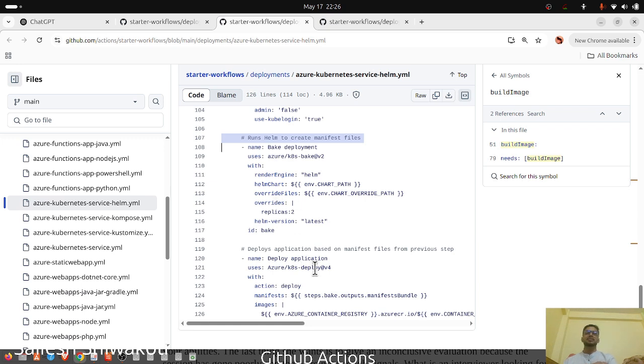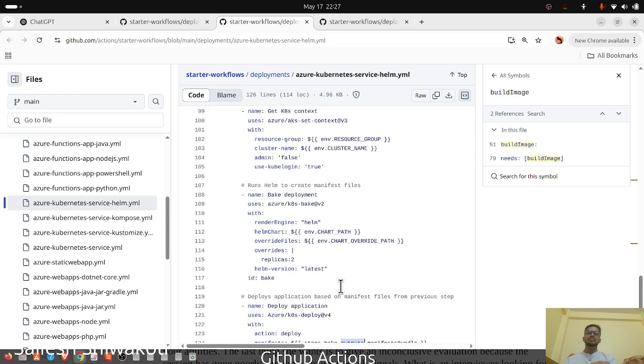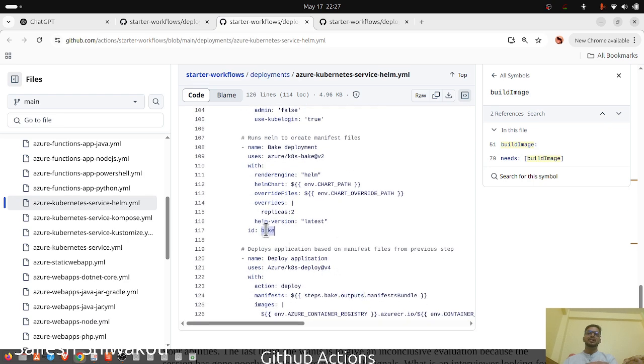And finally deploying the part is Azure Kubernetes deploy action, to track the deploy, and then the manifest is our manifest bundle as maybe defined over here. It's just outputs, and then the big outputs is the ID, and that is taken over here, and outputs of that, and manifest bundle of that outputs.